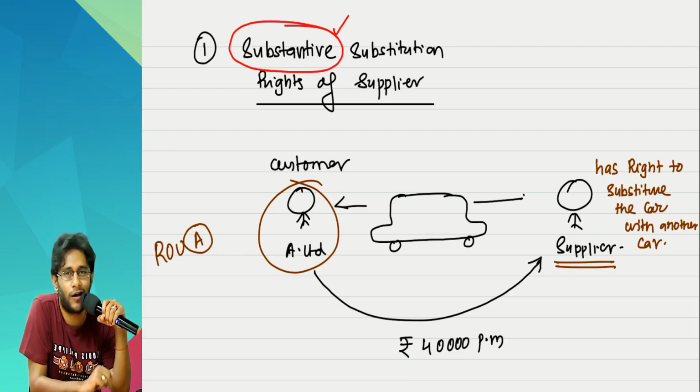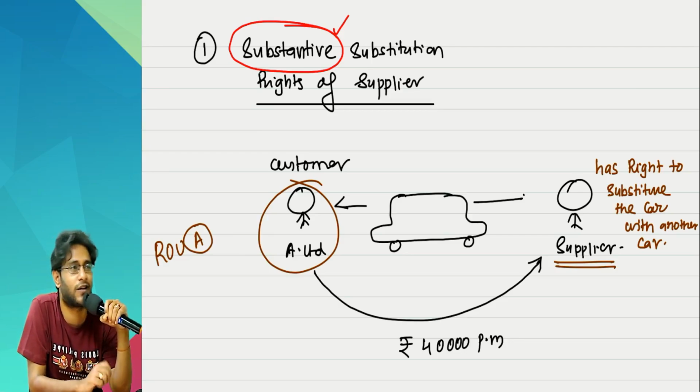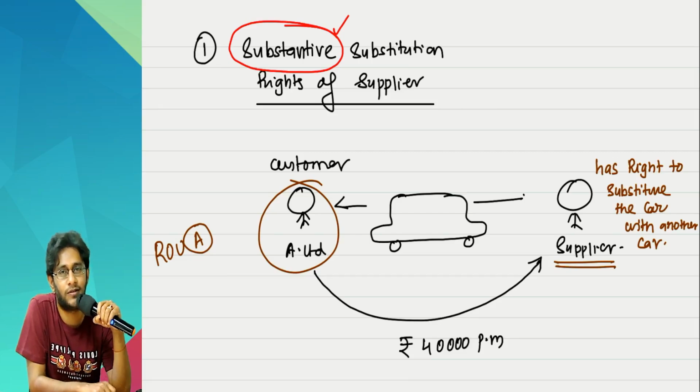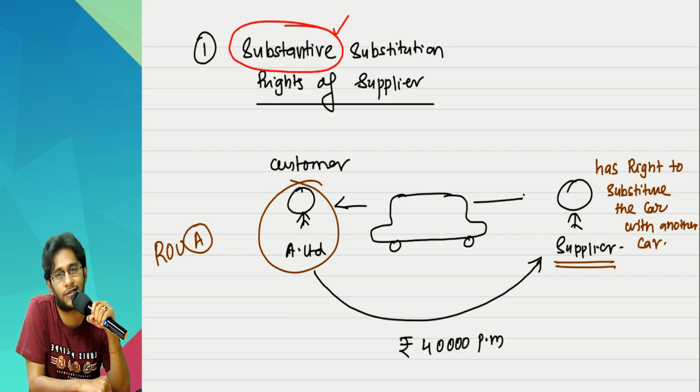No. Case 2. I am very angry with you. I want to beat you. But I am very weak. Very weak, extremely weak. I get scared. The moment somebody argues, I start crying. But I am angry with you. What is the chance of me hitting you? Very, very less. Imagine 1 and 2 both mixed. I am very powerful, with a lot of energy, plus I am angry with you.